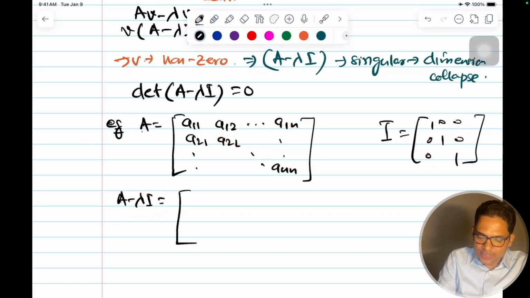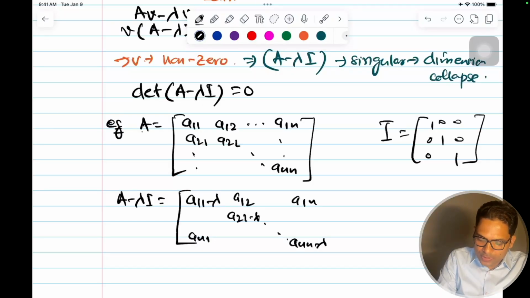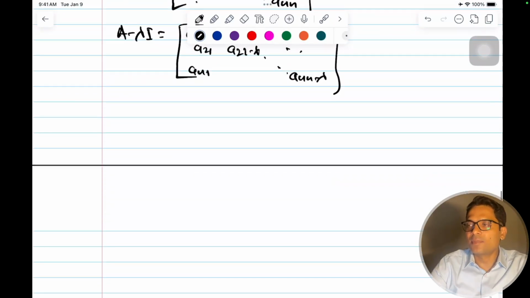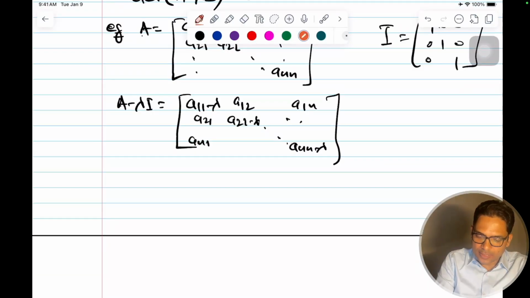So the diagonal elements will change: A11 minus lambda, then A22 minus lambda, like this till ANN minus lambda, and elsewhere it is A1n, AN1, A12, A21, like that. This is the matrix. So A minus lambda I is this, and then the determinant will give me, say for example, this is an n cross n matrix.